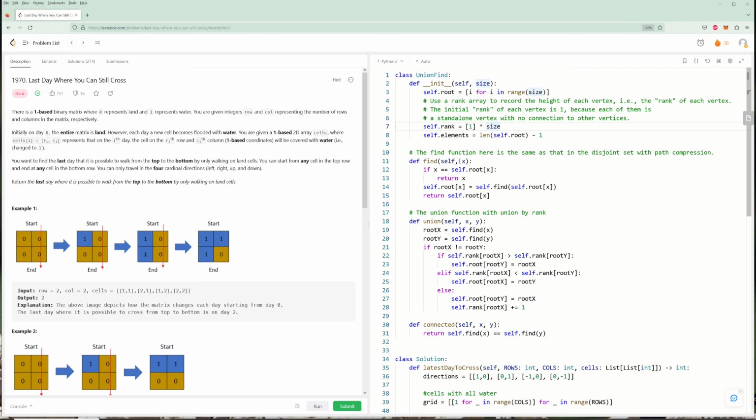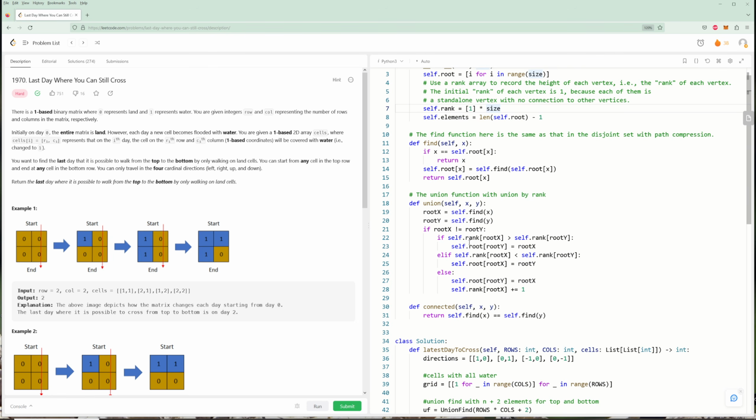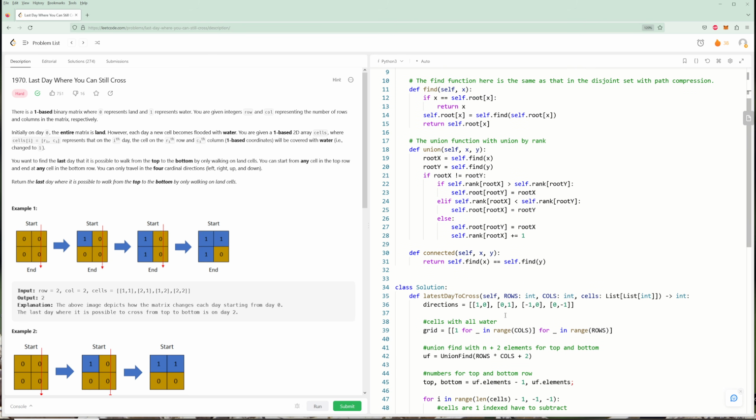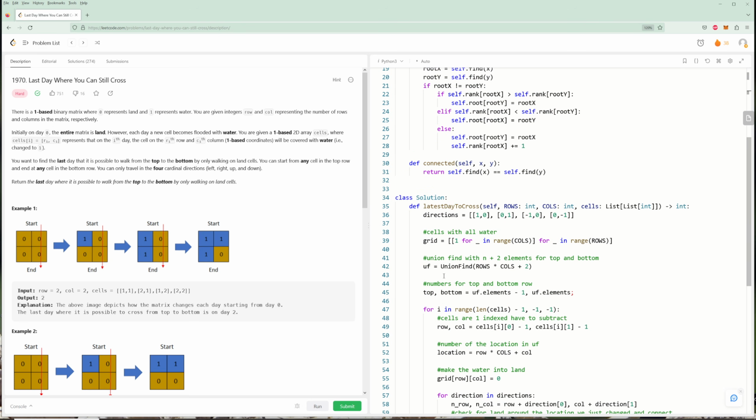Then find finds the parent of the disjoint set, and union makes the link between two nodes. And connected just checks if they are connected or not. Okay, so let's go over the code. This first part's pretty straightforward. We just have the directions like we normally have in a BFS or DFS, because we do still need to check all of these cells near the cell we're at.